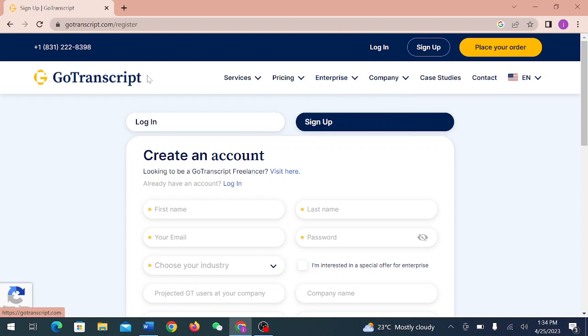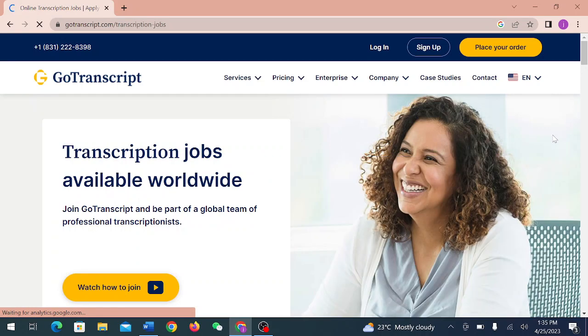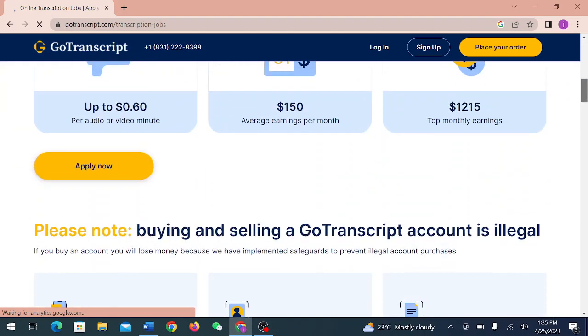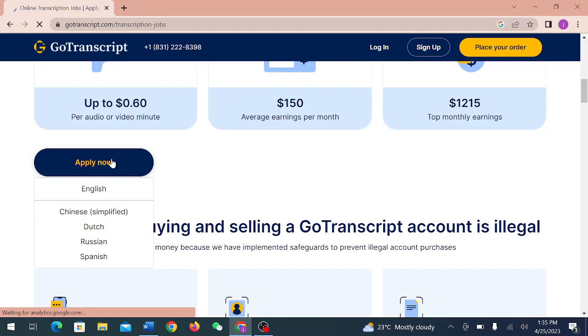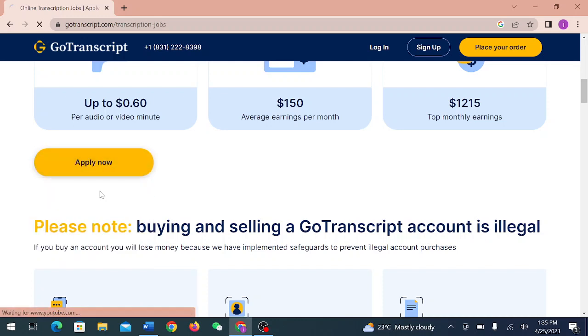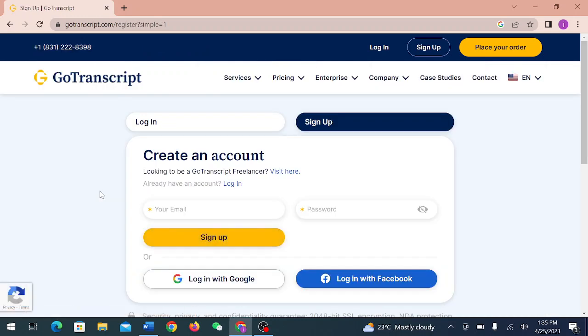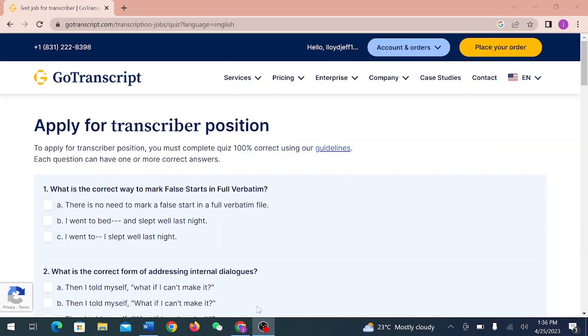After that, you're going to sign up in GoTranscript. Looking to be a GoTranscript freelancer? Yes, so we visit here. After that, we click apply now in English or whichever language you are comfortable with. Therefore, you're going to put here your email address, your password, and then you sign up. After you have clicked sign up, it will bring you to such a page.